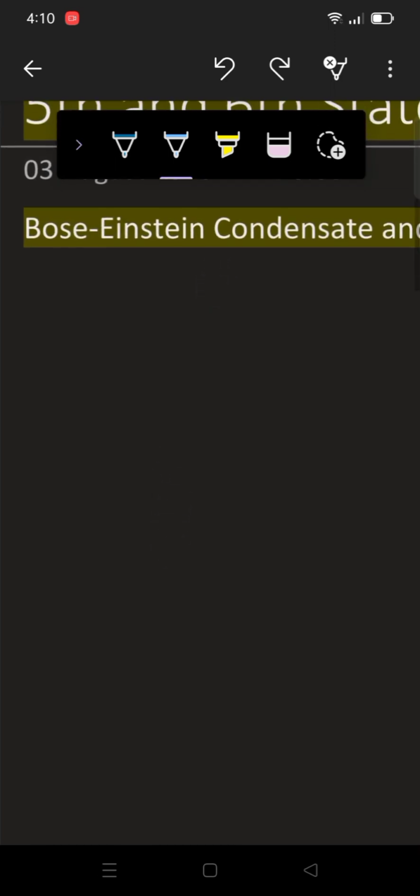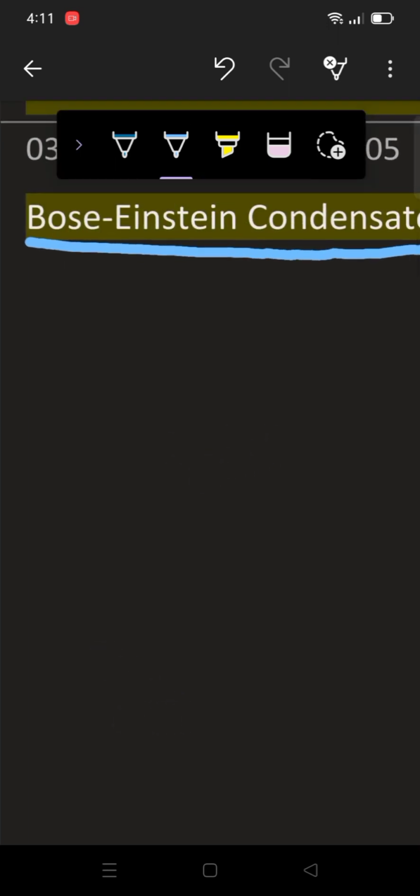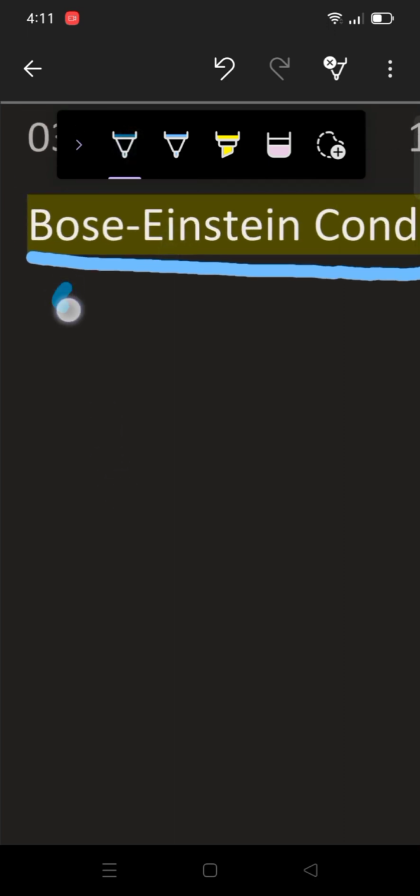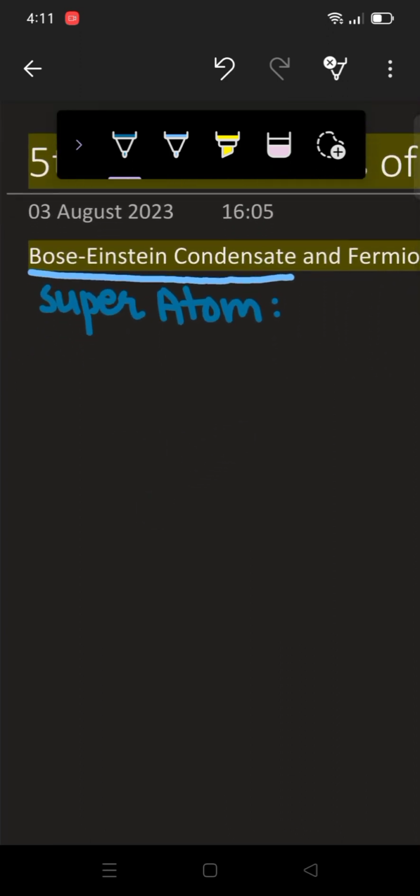Alright, so now let's see how this Bose condensate is made. Right, Bose-Einstein condensate, or we can simply say Bose condensate. How this state is made. Alright, as we know, this is the fifth state of matter, and this is also known as superatom. I'll be telling you soon why this is known as superatom, no worry.